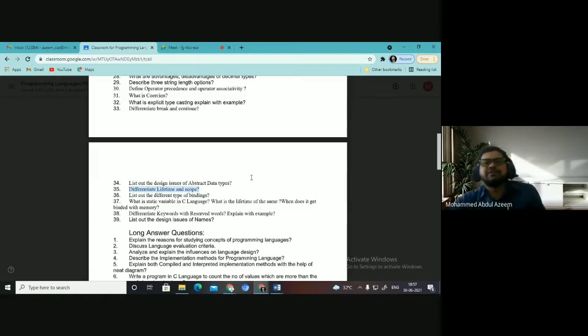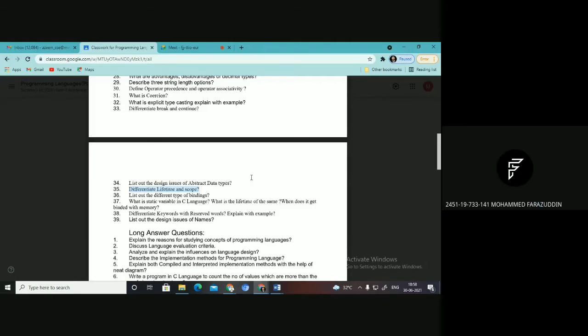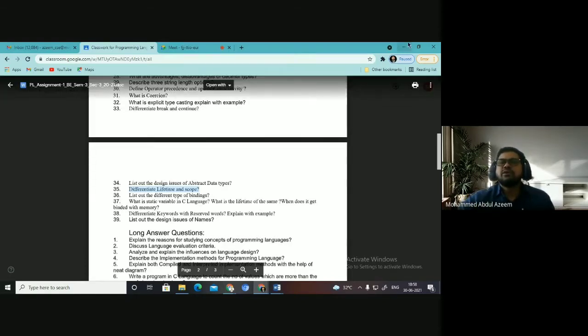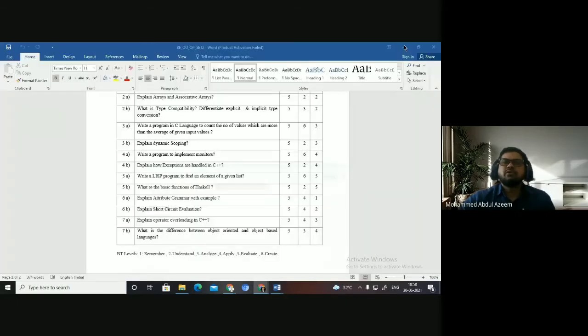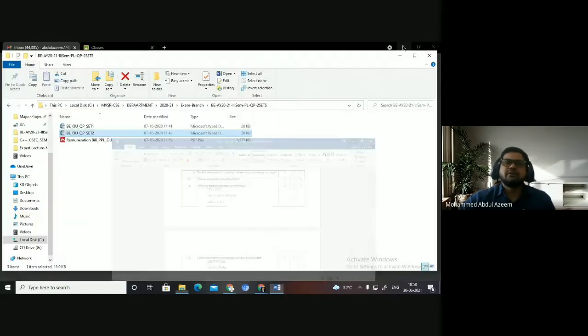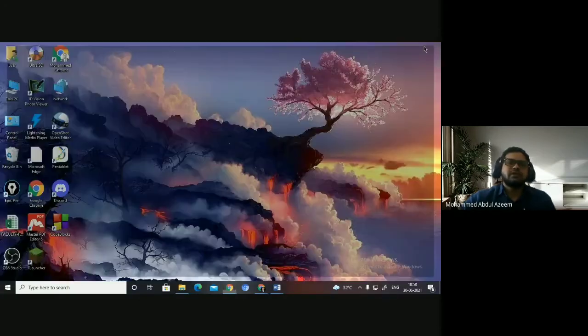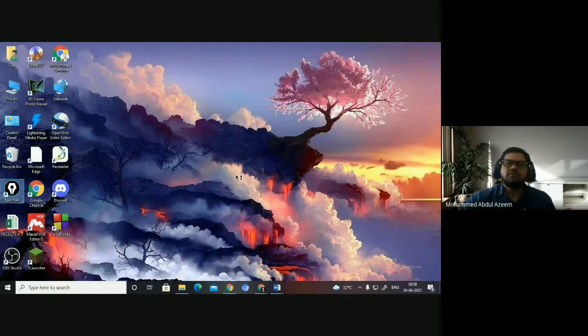What is the difference between lifetime and scope? Lifetime is how long the variable will have that value. Scope is where the variable can be used. To some extent, yes, but exactly, when you have a variable for which memory will be allocated, how long the memory will be associated with that particular variable is what the lifetime is.